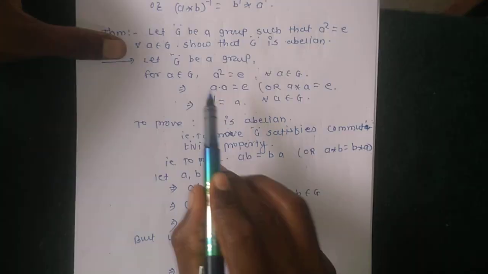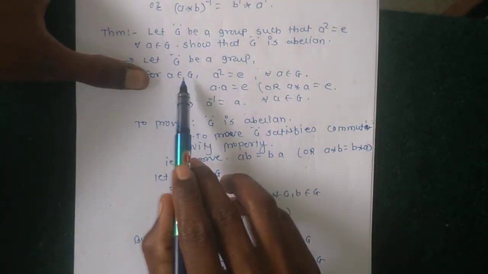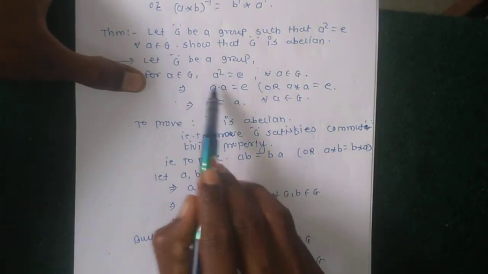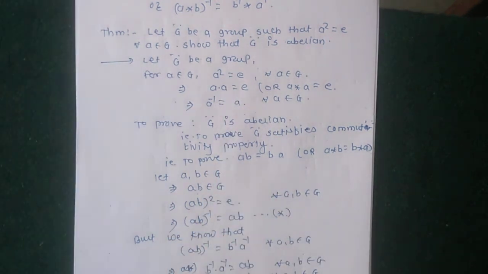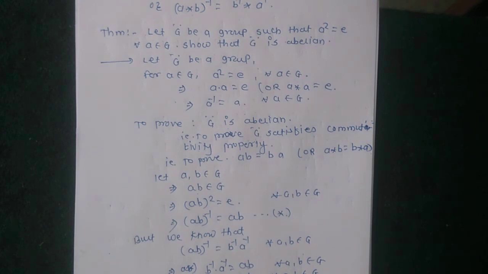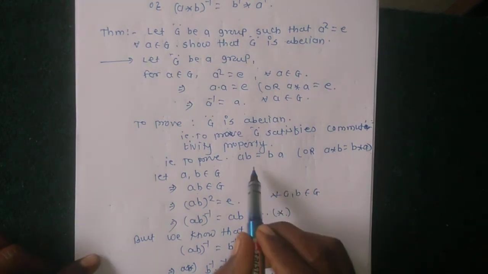Here, given that a belongs to G, if any element of G satisfies this condition, it implies that a is the inverse of itself. G is a group, and G contains elements that are their own inverse. Then to prove G is an abelian group, how do we prove this? The condition is ab equal to ba. It is the commutative property to prove.